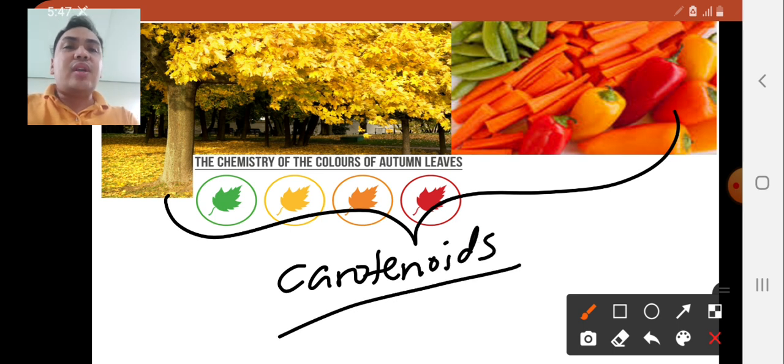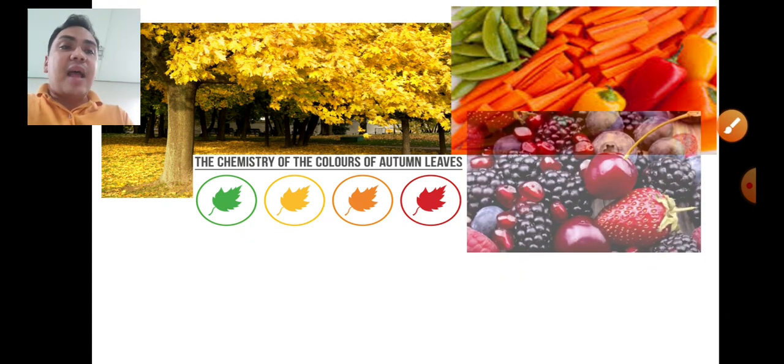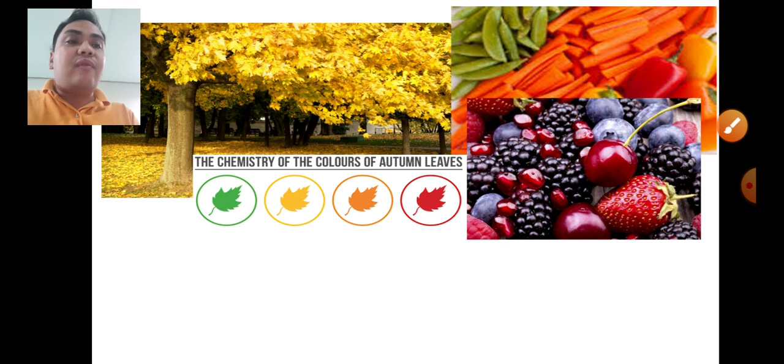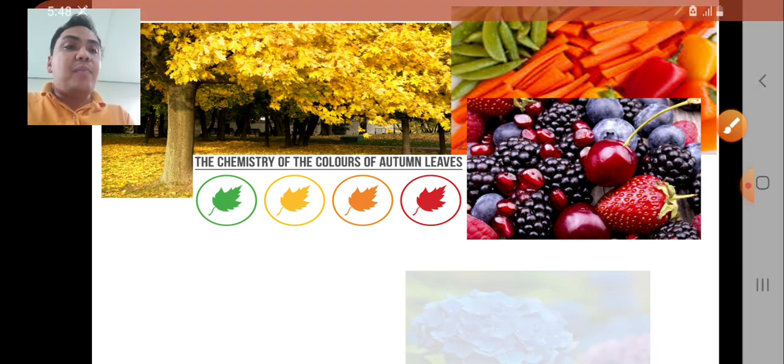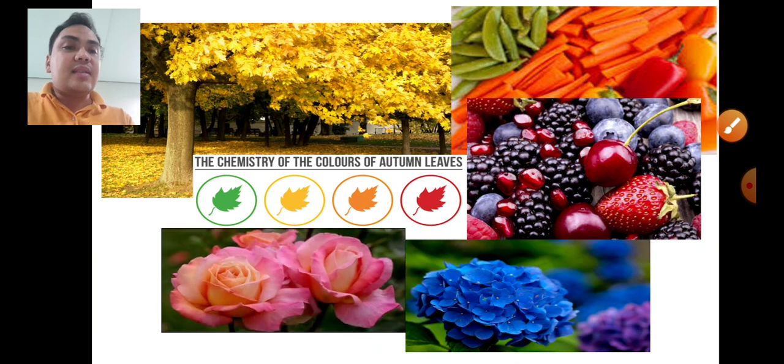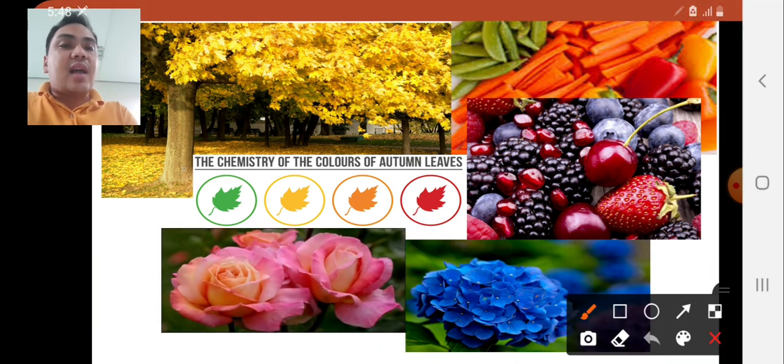Carotenoids are not involved in the process of photosynthesis. Hence, they are classified as chromoplasts, but they are non-photosynthetic. And then other plastids that are responsible for red, blue, and violet pigments among plants will be known as the anthocyanins.